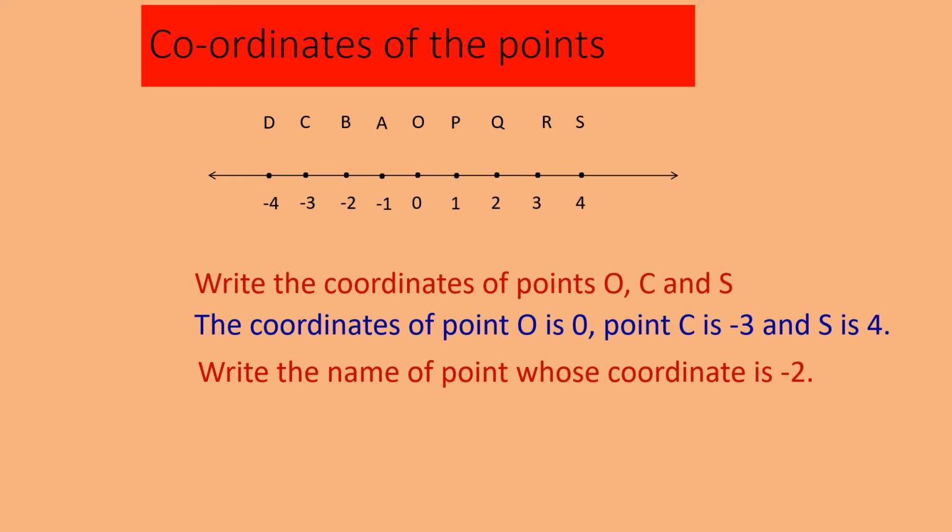Write the name of the point whose coordinate is -2. See here, point B. Similarly, you can take any point and find its coordinate, or take any coordinate and find the name of its point. Okay, let's go for the next part.